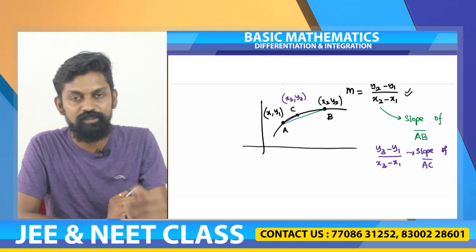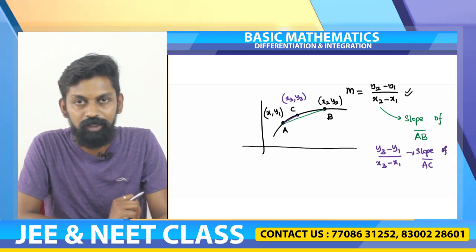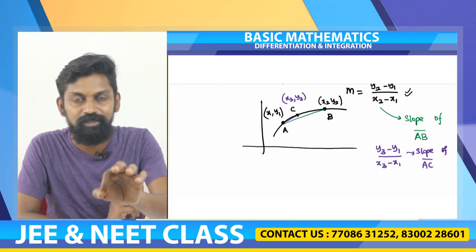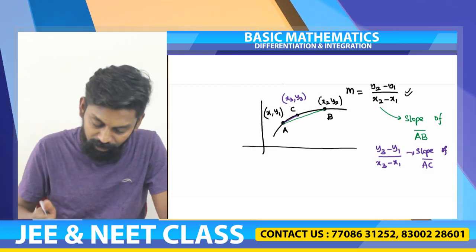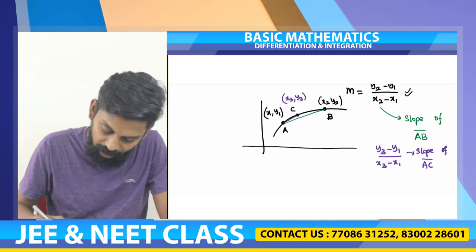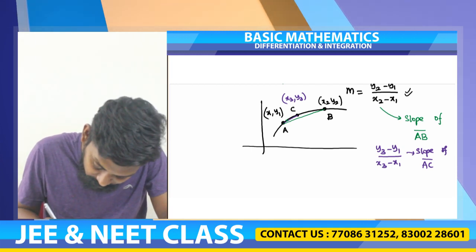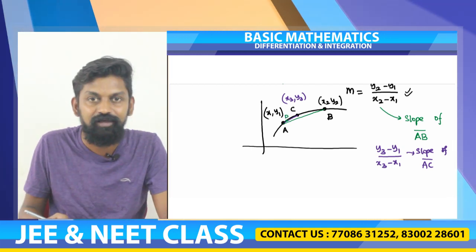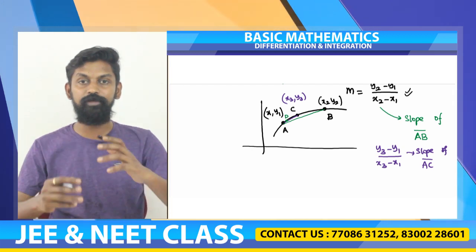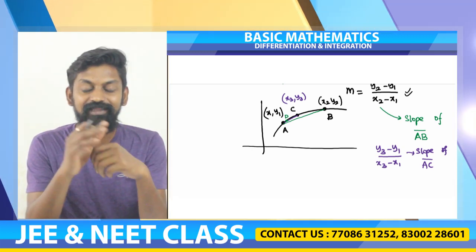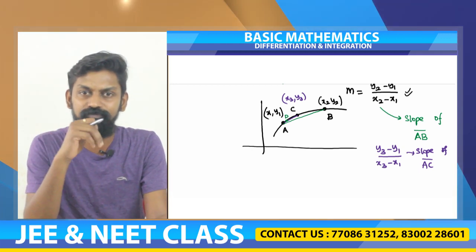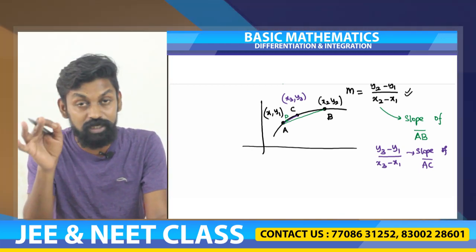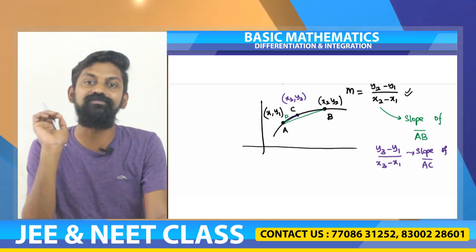So we needed 2 points to find out the slope, but the moment I use the second point, I am not able to find the slope at point A. So what do I have to do? I have to choose the point very close to D. Very close to D means you should be able to convince everyone that point D is extremely close to point A. How close? Closer than what you can imagine.